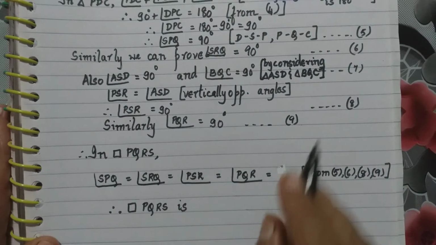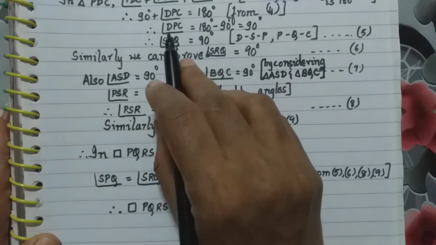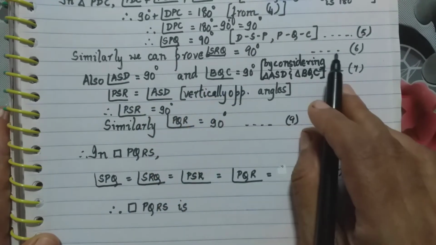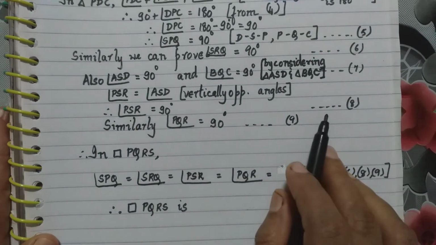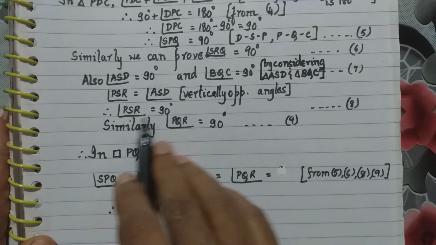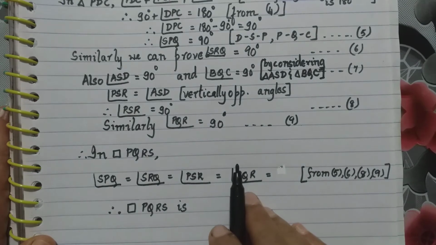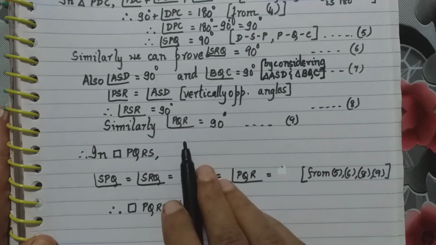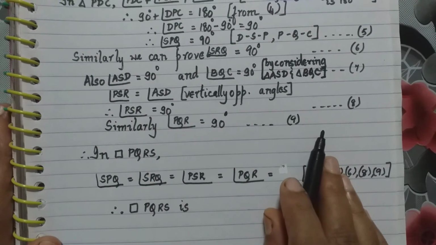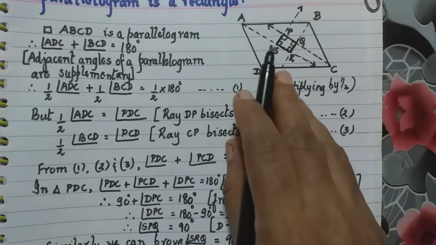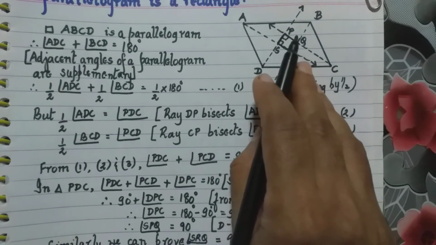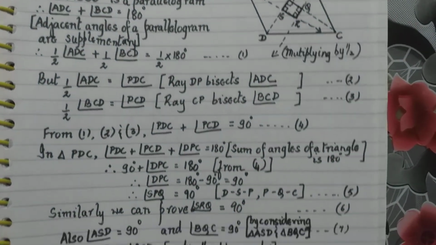Now we look at 5, angle SPQ is 90 degrees. We look at 6, angle SRQ is 90 degrees. At 8, angle PSR is 90 degrees, and at 9, angle PQR is 90 degrees. So the four angles of this small quadrilateral are all 90 degrees.